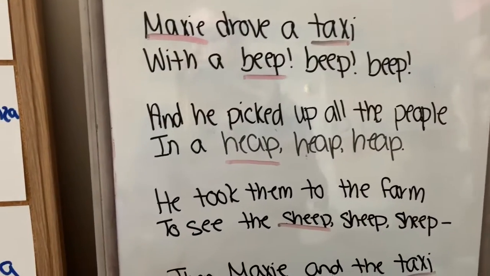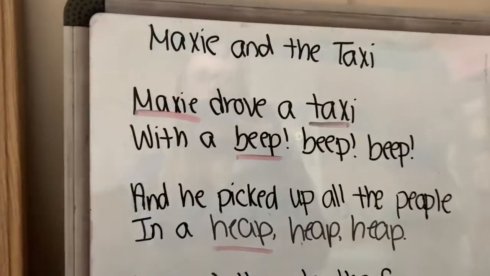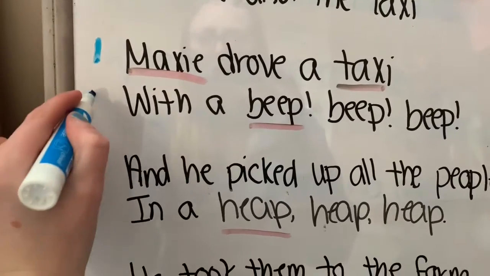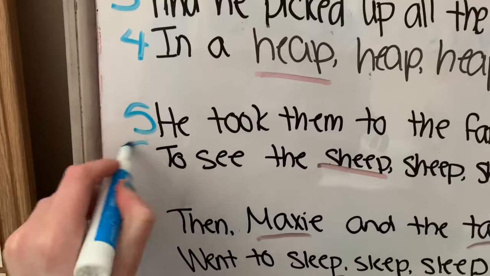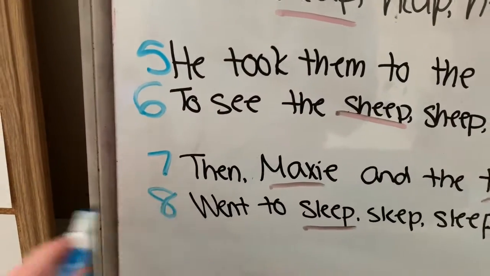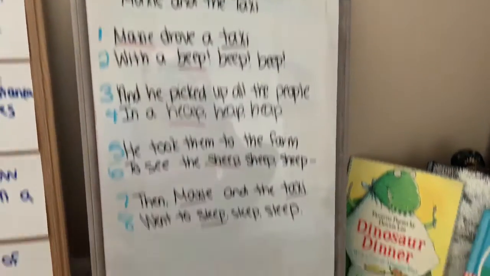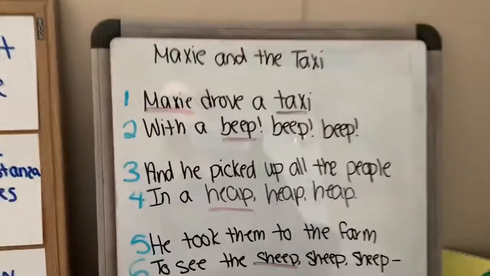Lines are a single row of words in a poem. So that's one line, two, three, four, five, six, seven, eight. In this particular poem, there are eight lines.